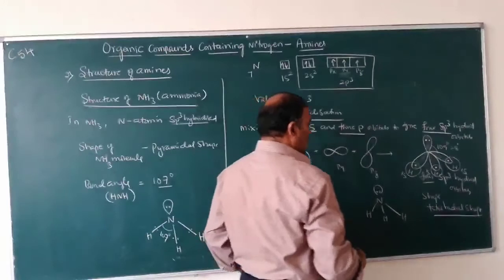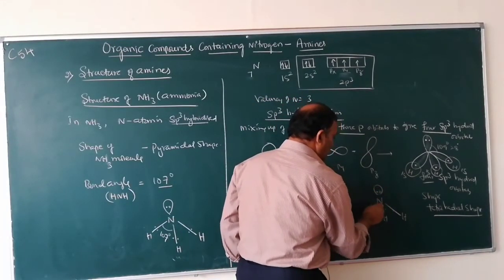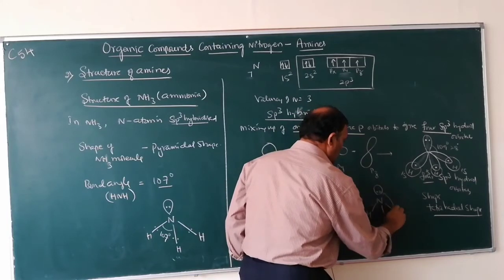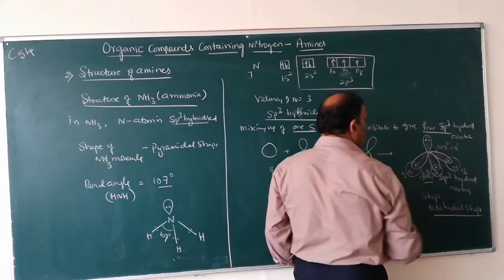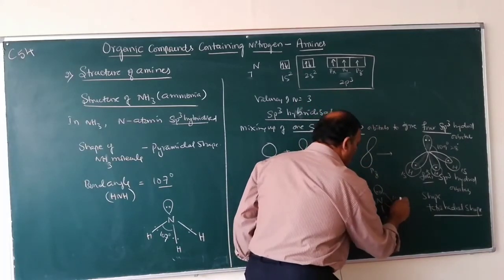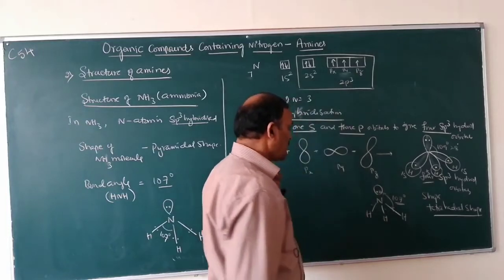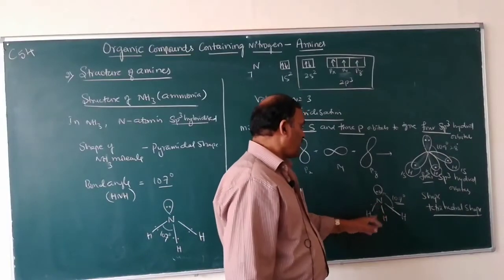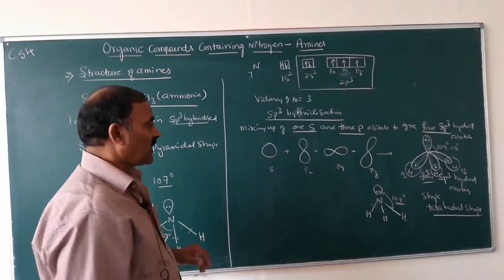Because of lone pair and bond pair repulsion, the bond angle decreases from 109 degrees 28 minutes to 107 degrees, and the shape of the ammonia molecule becomes pyramidal and not tetrahedral.